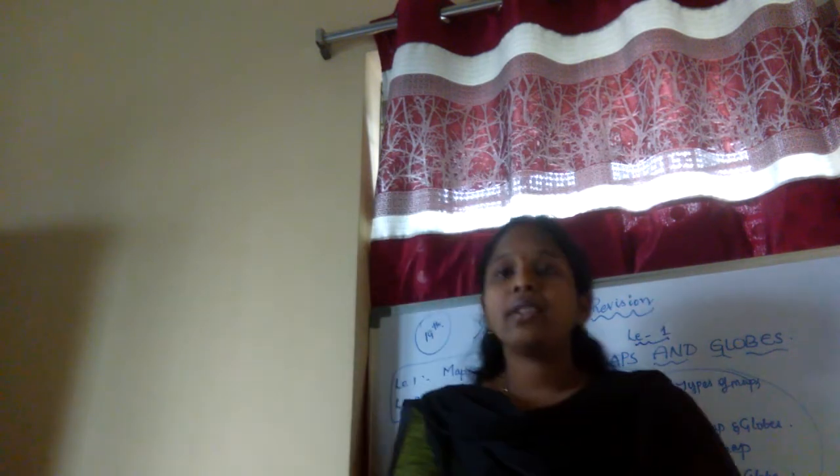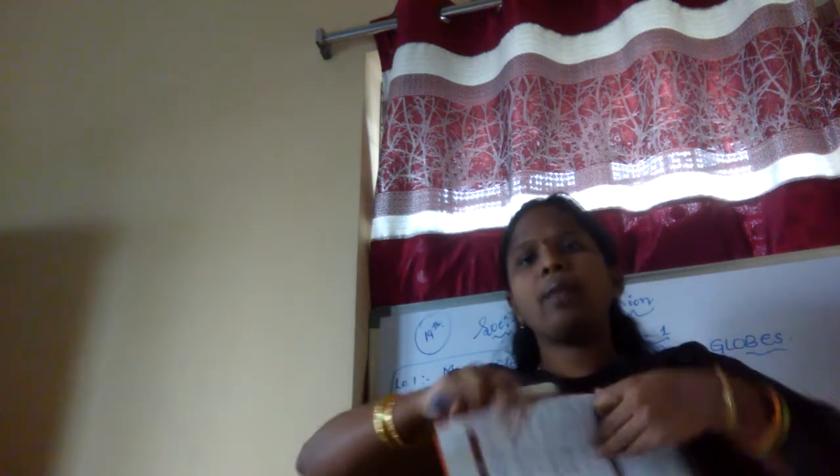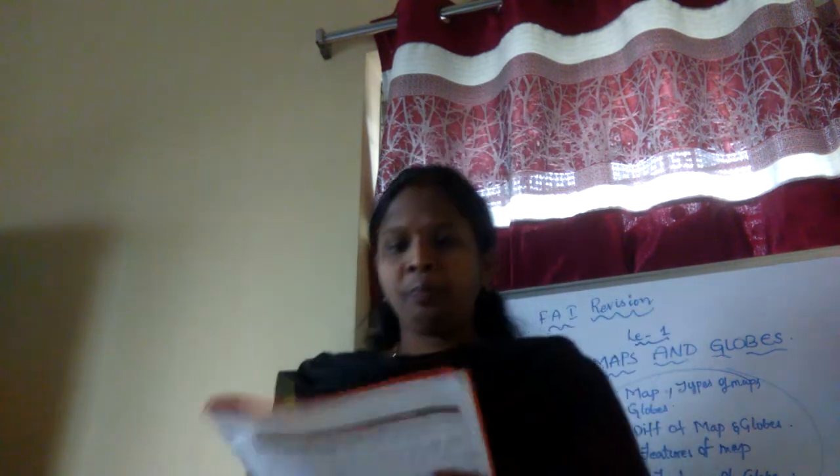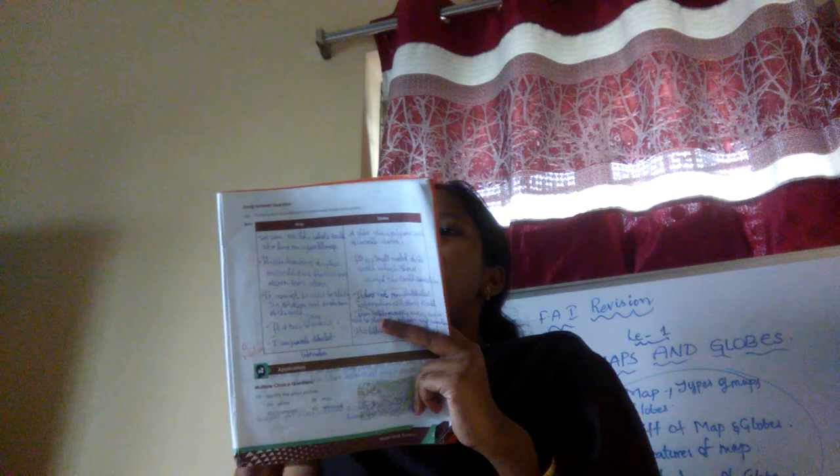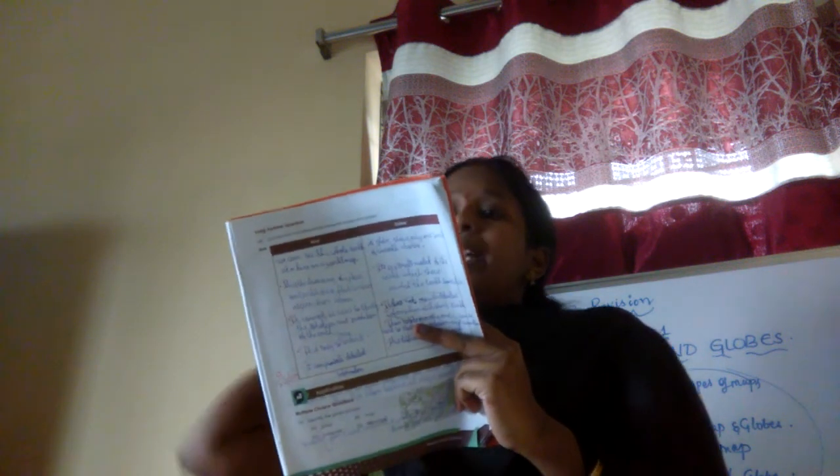Next. A map is dash to carry. Is a map easy to carry or difficult to carry? Yes, map is easy to carry. We can fold it, for example, how the paper will be. Like this, you can fold and take the paper. But if it is a globe, can we? No. A dash can be used to study the rotation and the revolution. Both rotation and revolution are possible only in the globe.